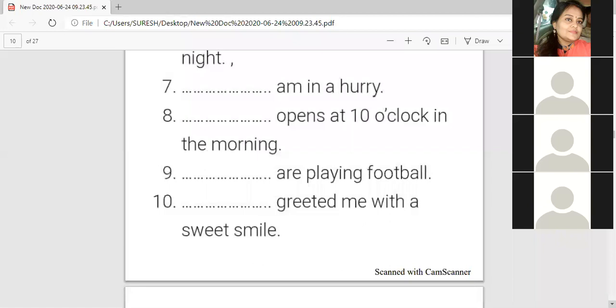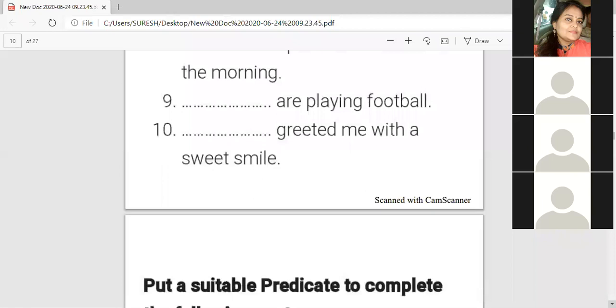Dash greeted me with a sweet smile. My friend greeted me with a sweet smile. Yes, whoever said my friend, I was also thinking my friend. My friend greeted me with a great sweet smile. Staff greeted me with a great sweet smile.